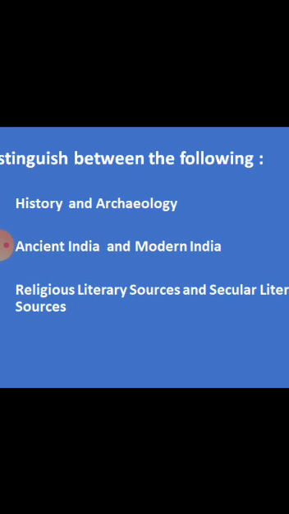Then write in the next column, archaeology. For archaeology also you have to write 2 sentences. What is archaeology? Yesterday I gave the definition, no? The same definition you write first. Archaeology is the scientific study of prehistoric people and their culture by the analysis of their arts, culture and the monuments. Then the second point you write, the people who study archaeology are known as archaeologists. Clear all of you?